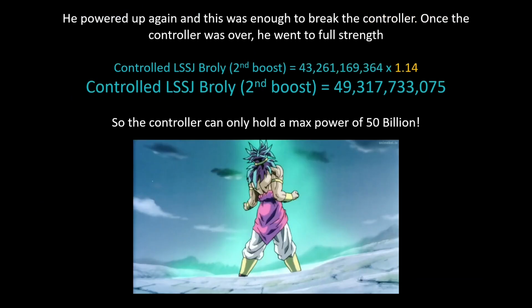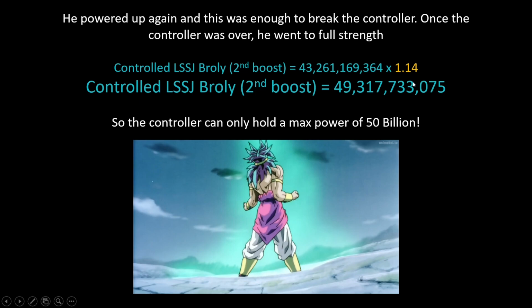He powered up again, right? This was his second boost, and that power up was enough to break the controller. And once it was broken, he went straight to full strength and transformed into his bulky form. So controlled legendary Super Saiyan Broly's second boost will be his 43.2 billion times 1.14, which is the boost multiplier that we calculated, and that brings his power to 49.3 billion.